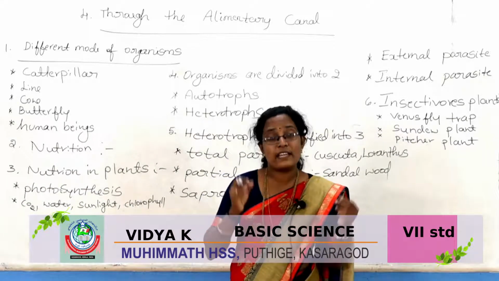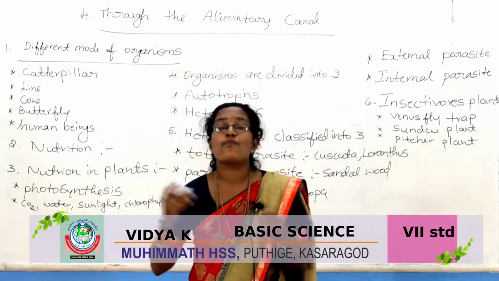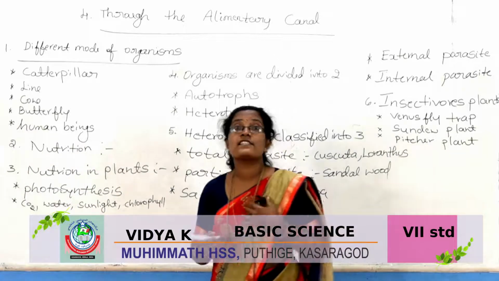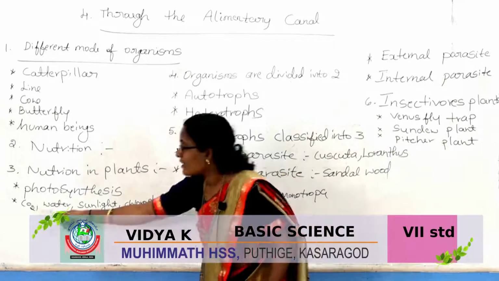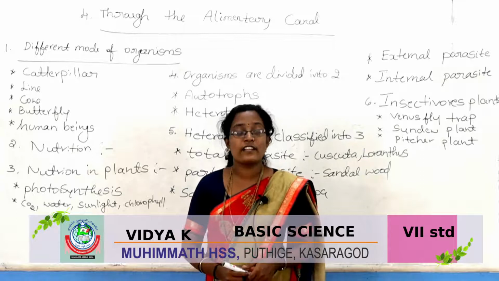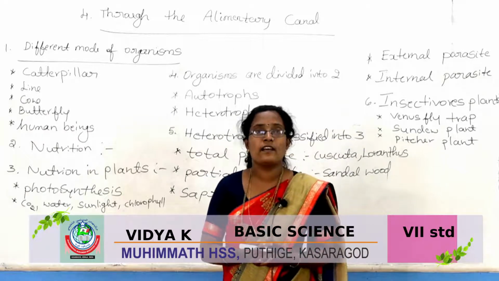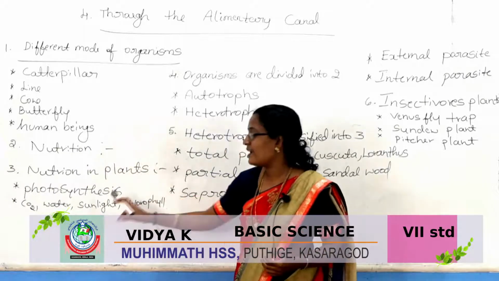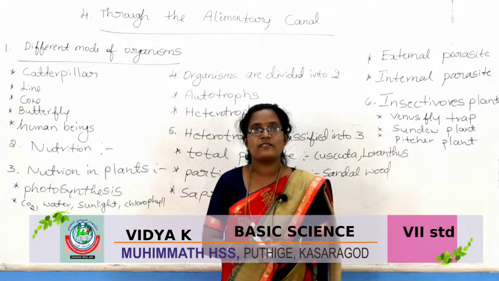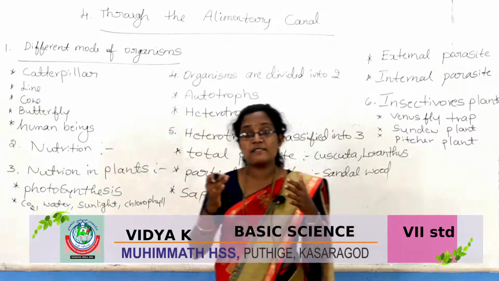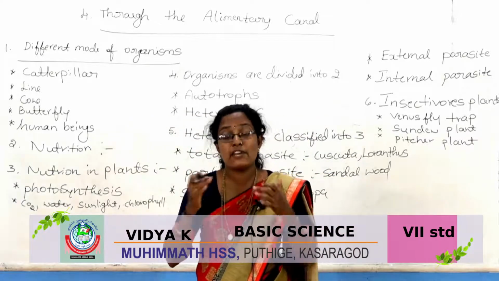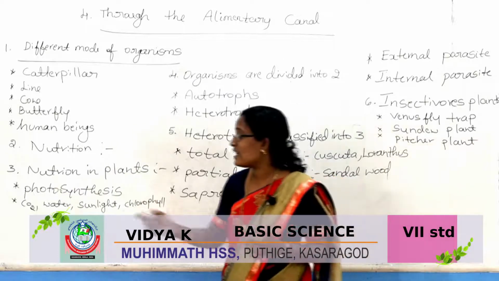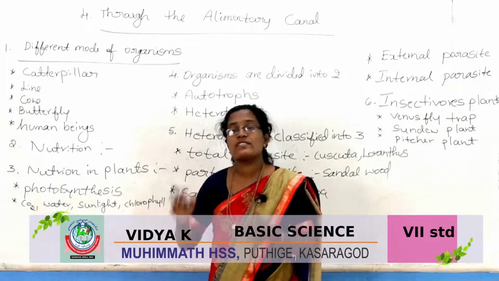What are the requirements for photosynthesis?